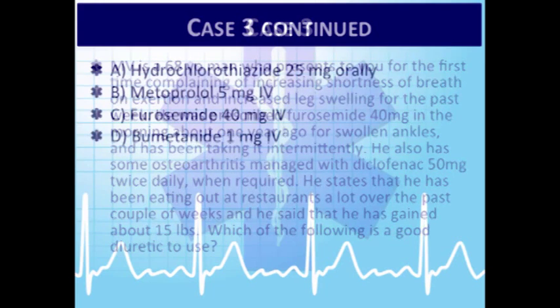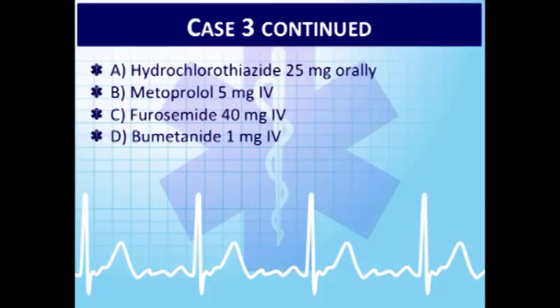Which one of the following is a good diuretic to use? So I flashed up the diuretics, all the ones. So furosemide, bumetanide. There's hydrochlorothiazide. There's chlorthalidone. There's metolazone is another one. I've only given you 4 different options. What do you think? You might not know this answer, all right? But I'm going to be talking a little bit about it, which ones that you can give.